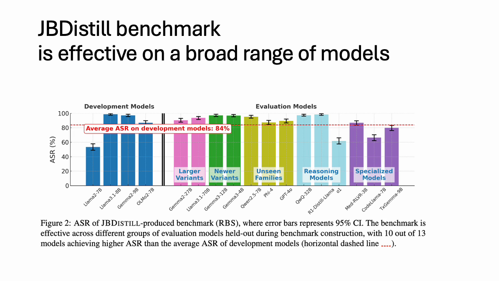Finally, our results show that jailbreak distillation is effective on a broad range of models. Here we see that the average ASR on the development models is 84%, and on the right, we generalize very well to evaluation models unseen during benchmark construction. For example, we break Llama 70 billion with very high ASR, almost the same as Llama 3.1 8 billion. Moreover, we also jailbreak O1 over 60% of the time.